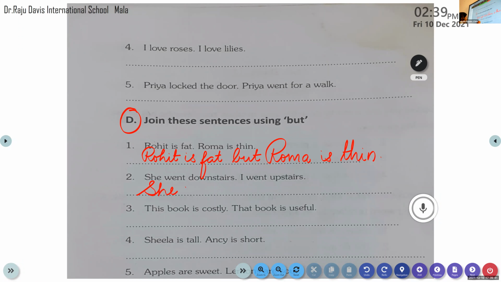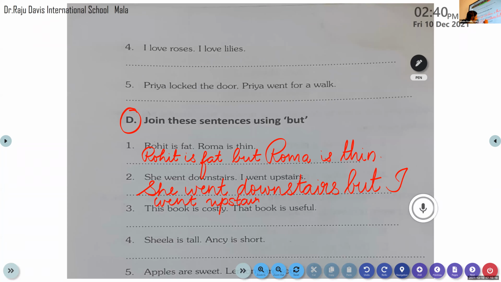She went downstairs. You need to know how to write the sentence, how to join the sentence. That is very, very important. So the first sentence we have already written. So where we have to use but? In the middle. So you write there but. So as we write but, the sentences are being joined. Okay, she went downstairs, but I went where? I went upstairs.